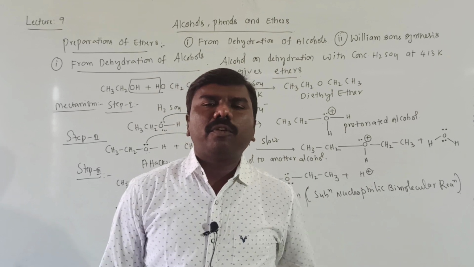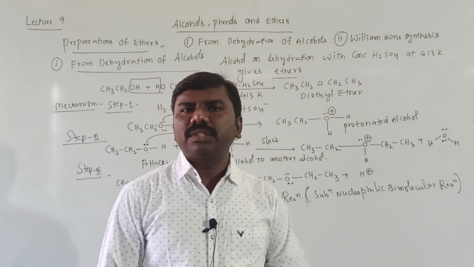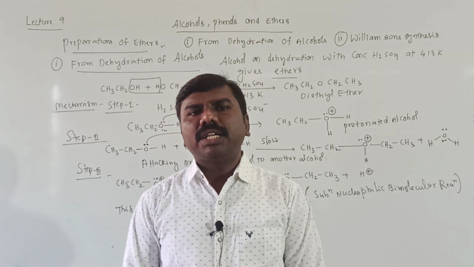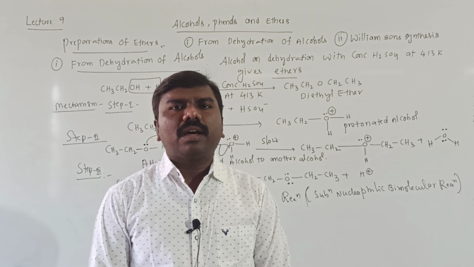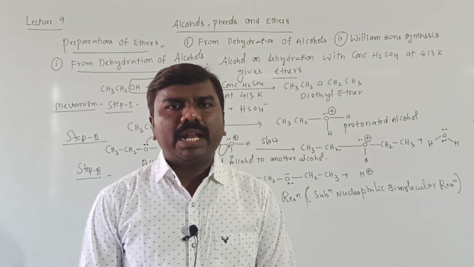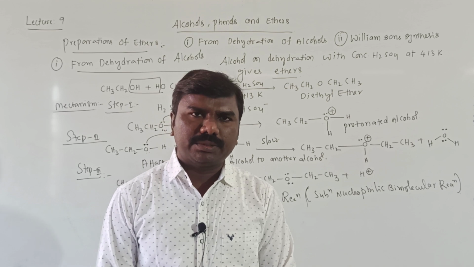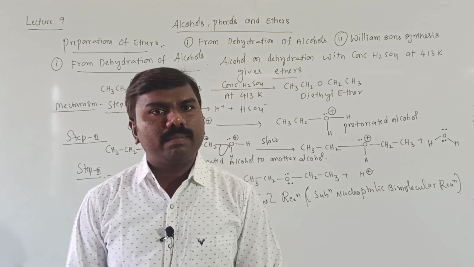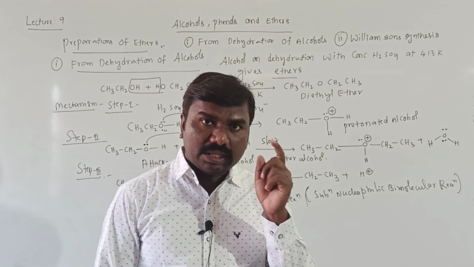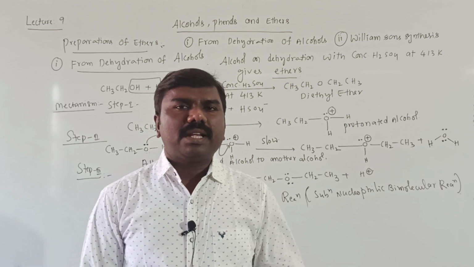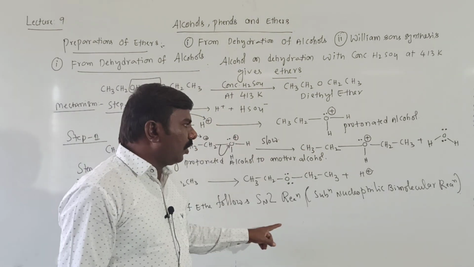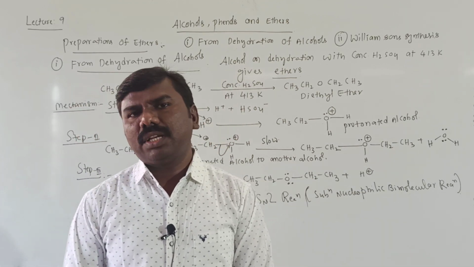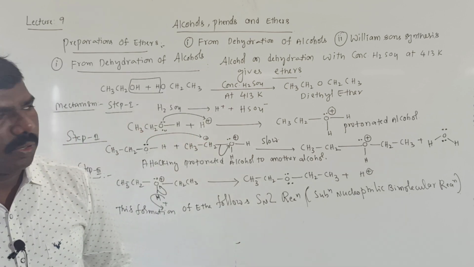Concentrated H2SO4 at 413 kelvins favors the formation of ethers if we take primary alcohols. If you take secondary and tertiary alcohols, then alkene formation is more favorable than ether formation by dehydration. Secondary and tertiary alcohols follow the SN1 mechanism, because for SN1 the order is tertiary greater than secondary. For SN2, primary alcohol follows SN2, and the SN2 order is primary, secondary, tertiary. Getting all of you? We will write all these points now.